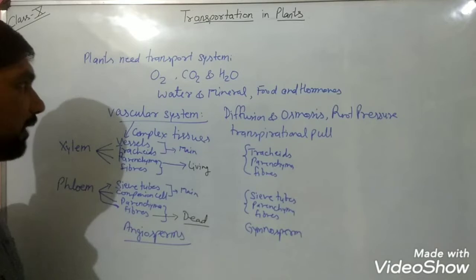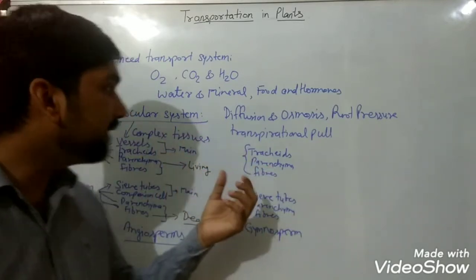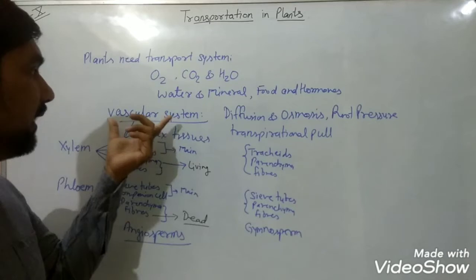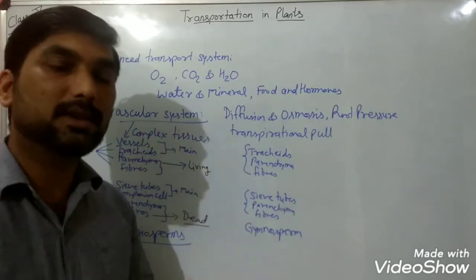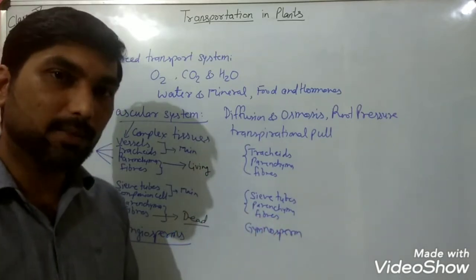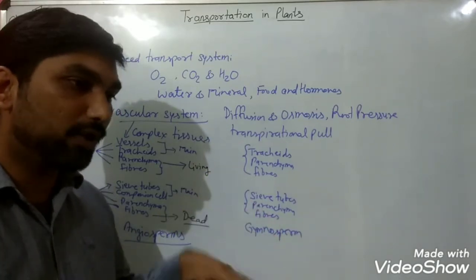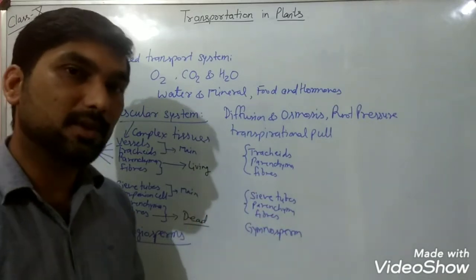So two questions can be asked here: why do plants need a relatively slower transport system than animals? Because plants need less energy, because they are stationary and do not perform locomotion, and that's why their transport system is slow.